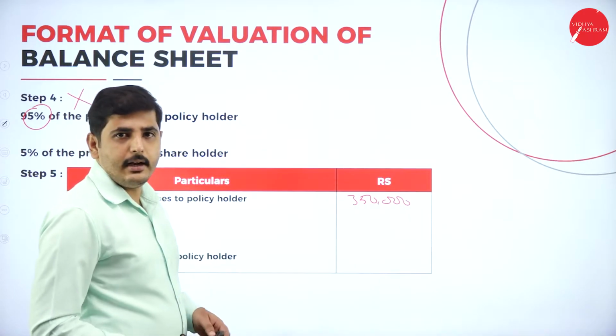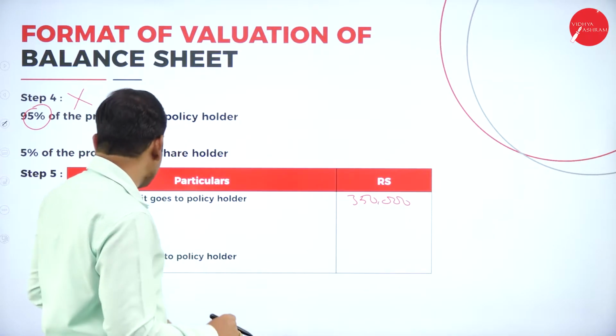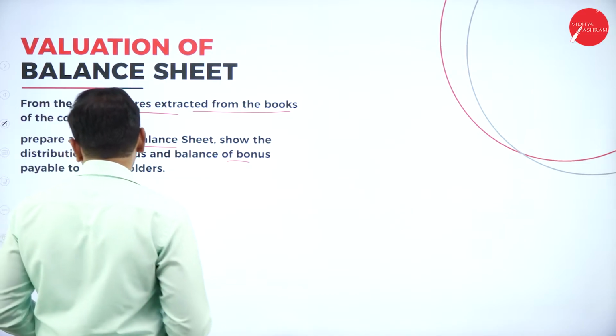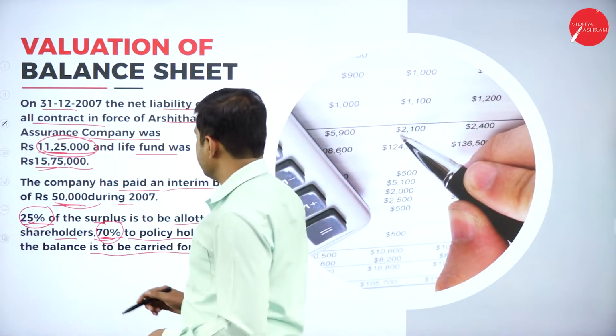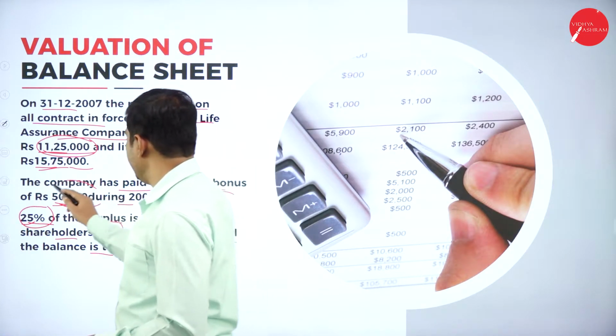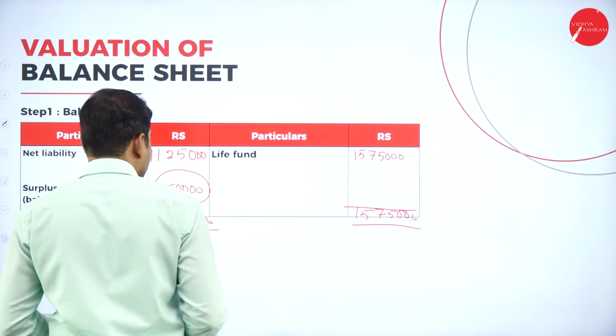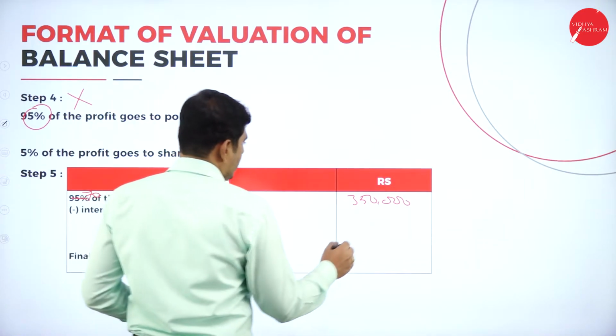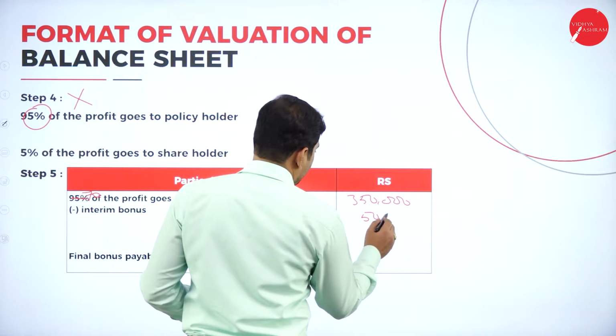3,50,000. Then deduct the interim bonus. So what is our interim bonus here? The 50,000 is the interim bonus. Deduct this interim bonus, so 50,000 should be deducted.